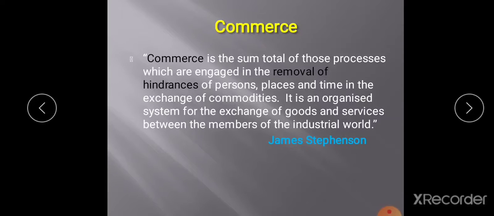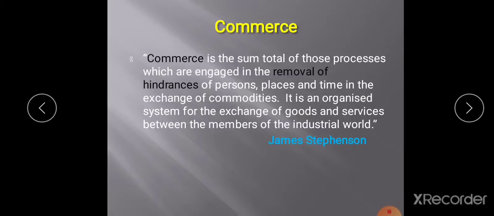James Stephenson has given a definition: commerce is the sum total of those processes, all those activities, which are engaged in the removal of hindrances of person, place and time in the exchange of commodities. It is an organized system for exchange of goods and services between members of the industrial world.